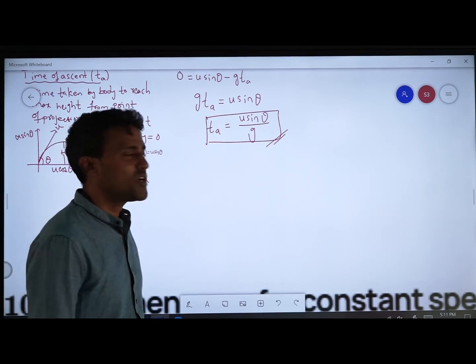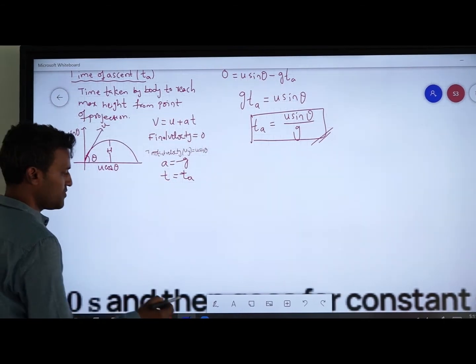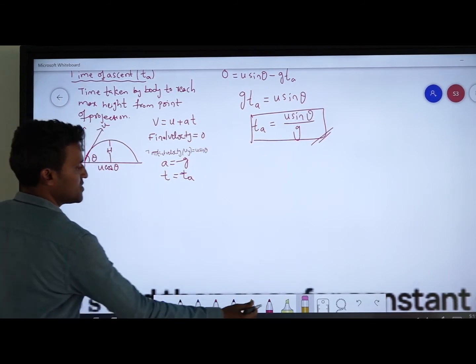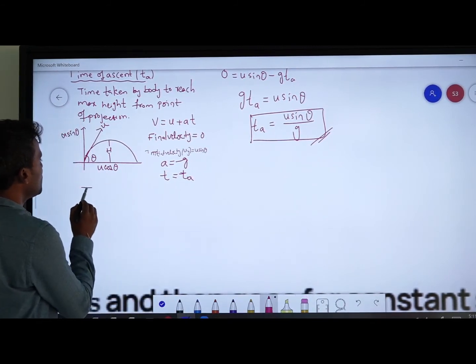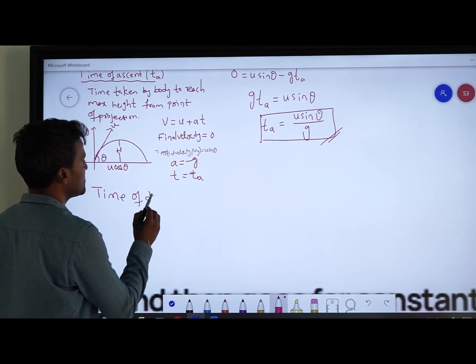Time of descent, now we are calculating. What is time of descent?